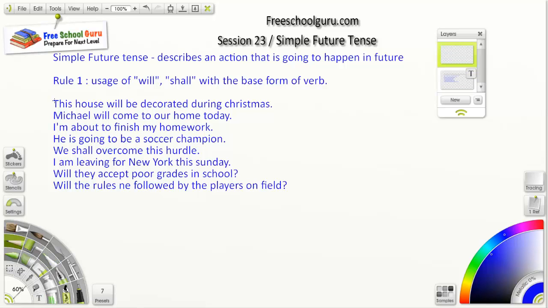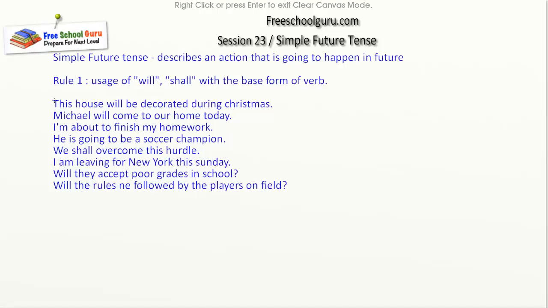Okay, so the first example, this house will be decorated. This is an example of future. So notice the usage of be. Next sentence, Michael will come to our home today. So this is a simple example of future tense.